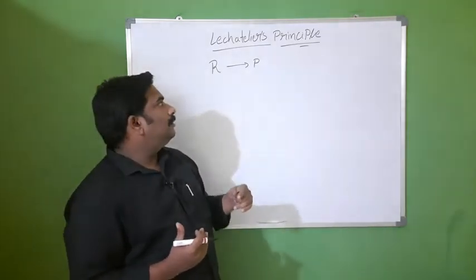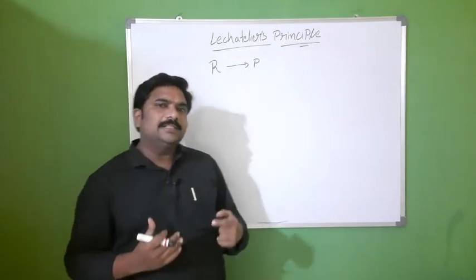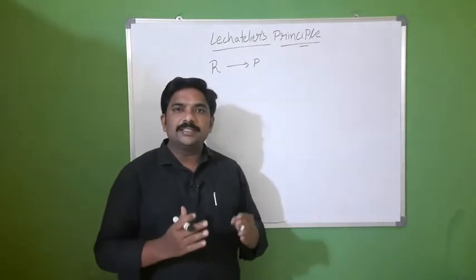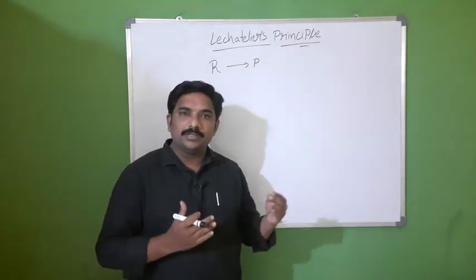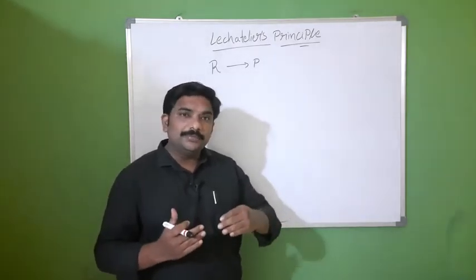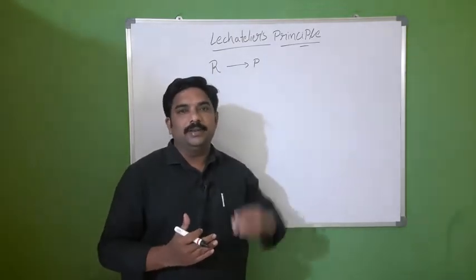So, this principle says if a chemical reaction is at equilibrium, and you change temperature, pressure or concentration, the equilibrium shifts towards the direction such that the change is reduced or nullified.